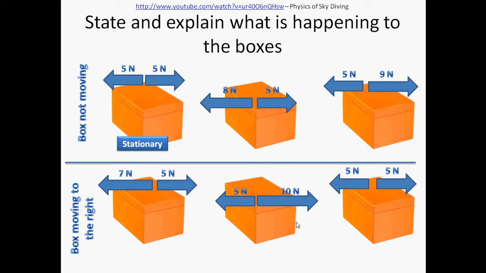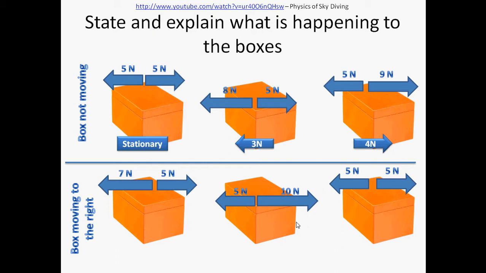Second one, 5 and 8, the forces are unbalanced, resultant force is 8 minus 5, so 3 newtons. Resultant force is to the left, and that's the direction that the box is going to move. Lastly, on the box not moving, 5 and 9, again, resultant force is different to 0, therefore the forces are unbalanced. Biggest force is the 9 newtons, 9 minus 5 is 4, so the box moves towards the right side with a force of 4 newtons.